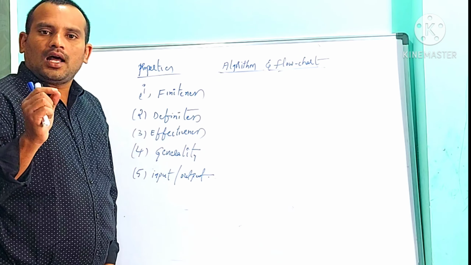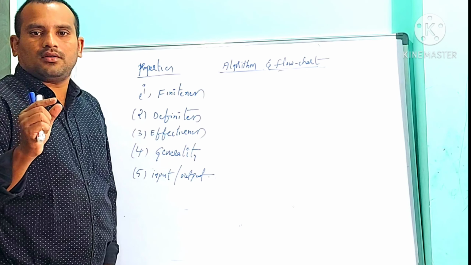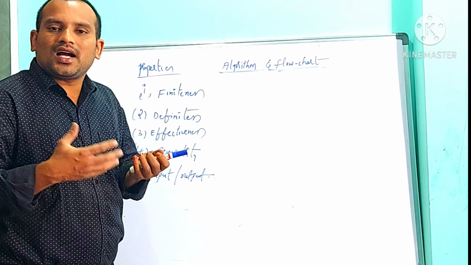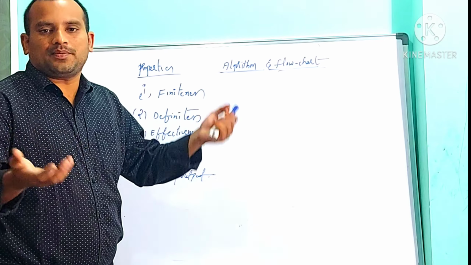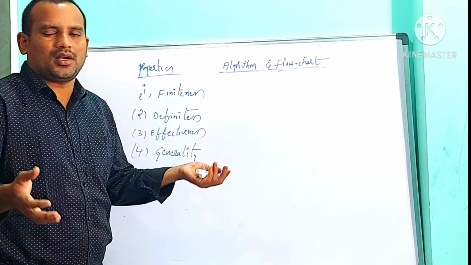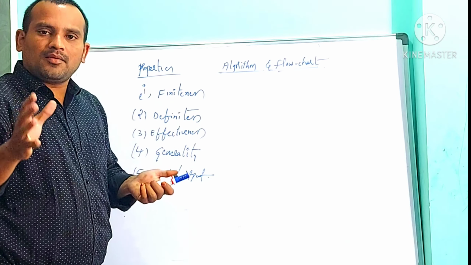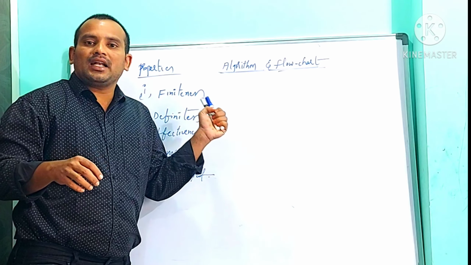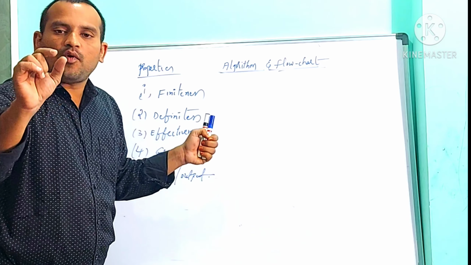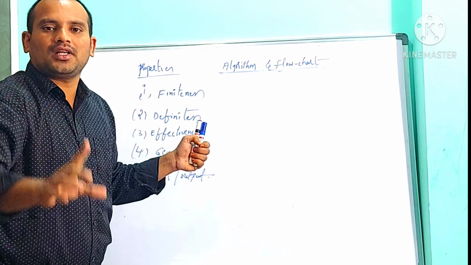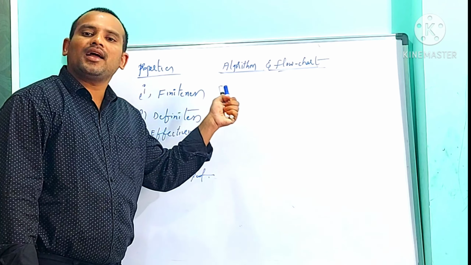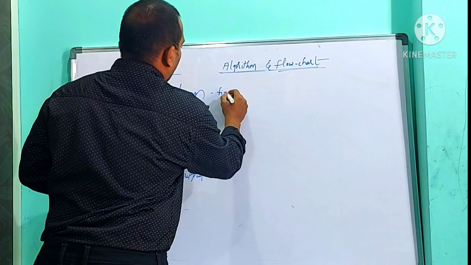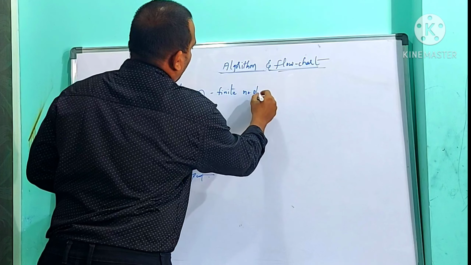I told you an algorithm is a step by step procedure. Finiteness means every algorithm should contain only a finite number of steps. It may be 5, 10, 100, 200, not infinity. The algorithm should end in a finite number of steps. So that is the first property every algorithm should follow, that is called finiteness.